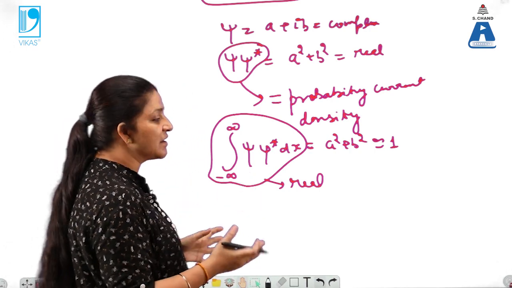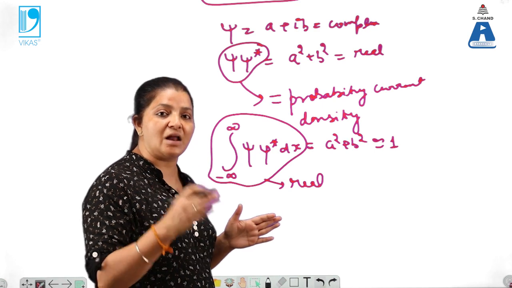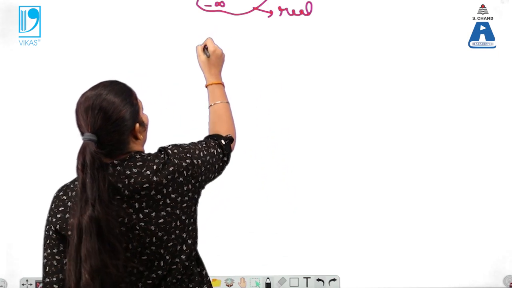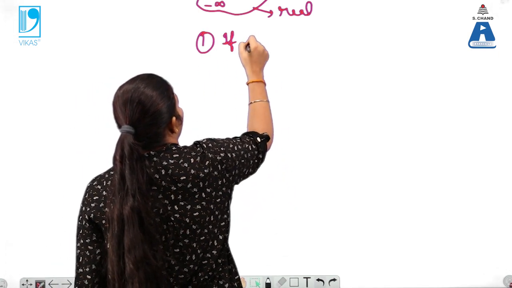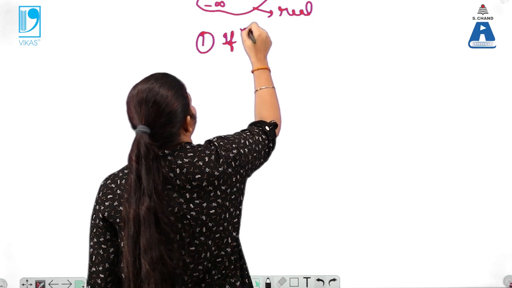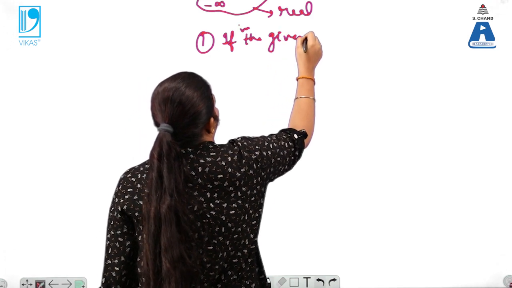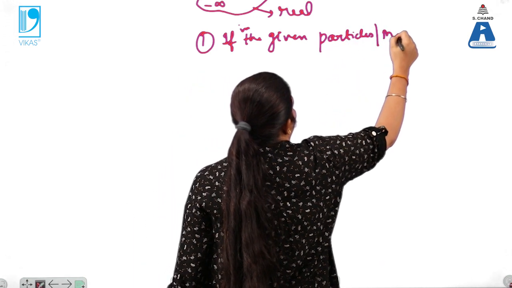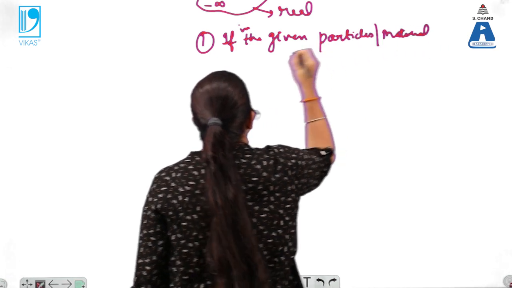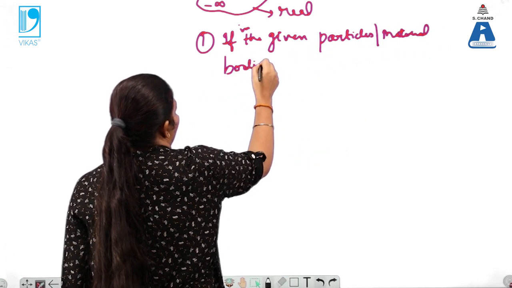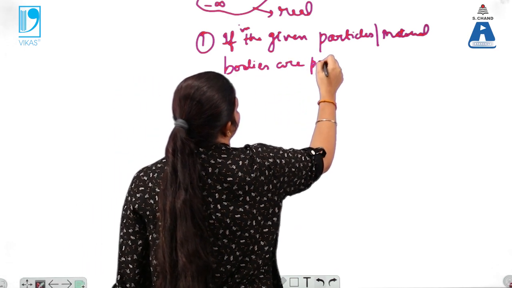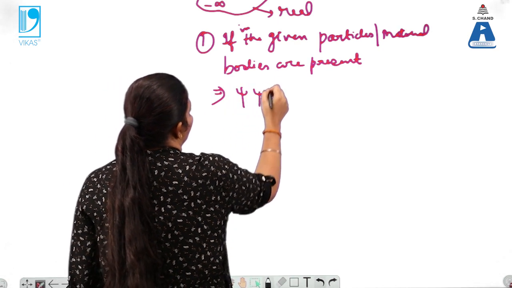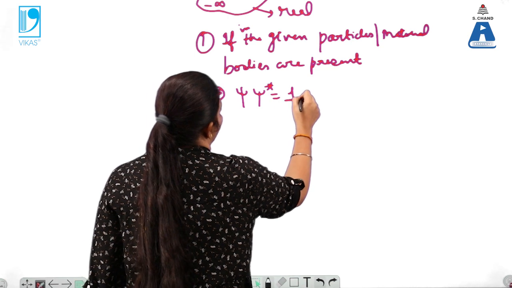As within the given space particles are present, automatically matter waves are also present. So the main conclusion is that if in the given space particles or material bodies are present, this implies psi into psi star must be equal to 1.